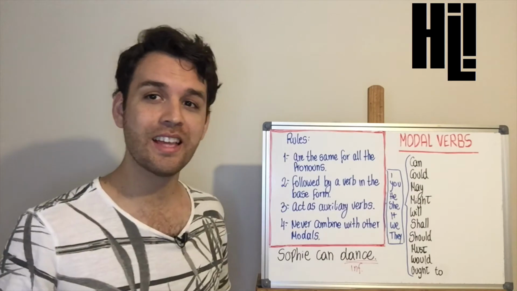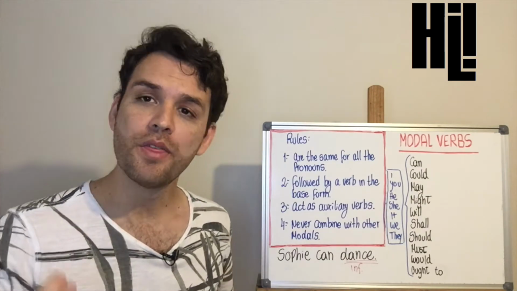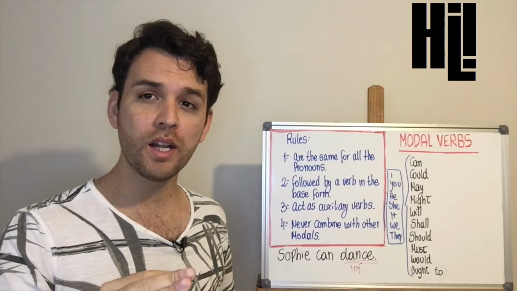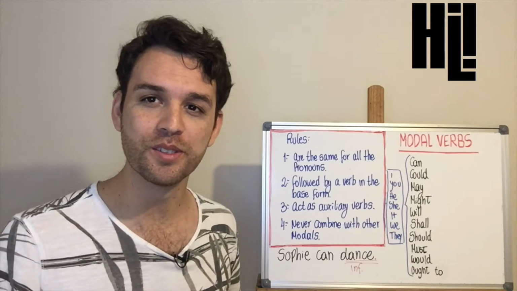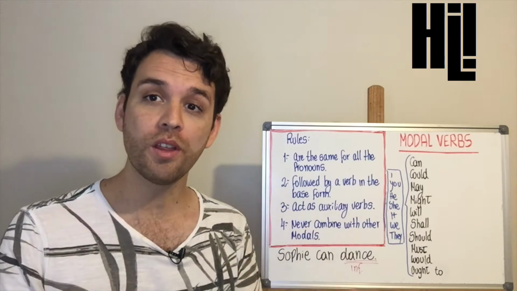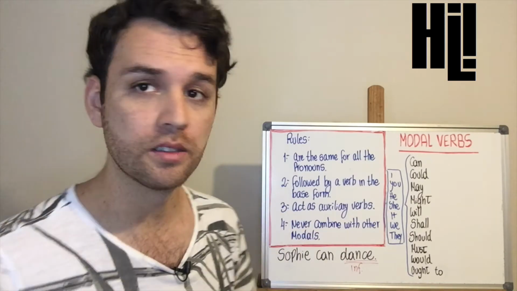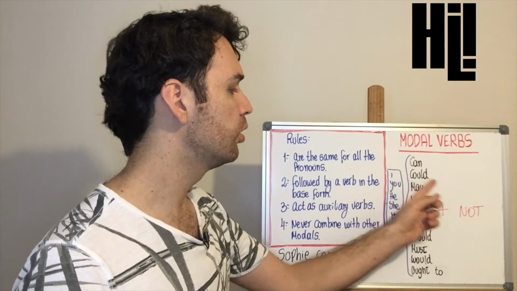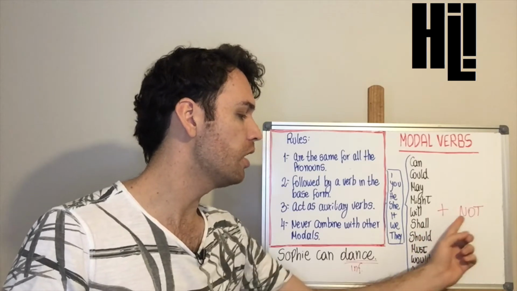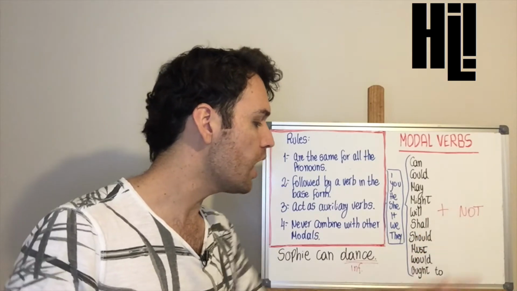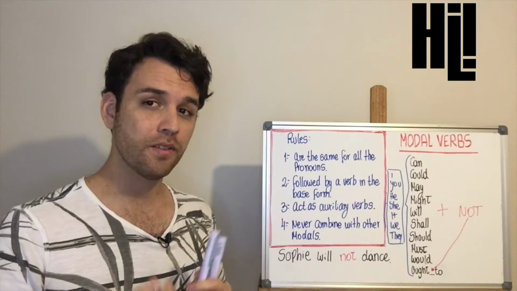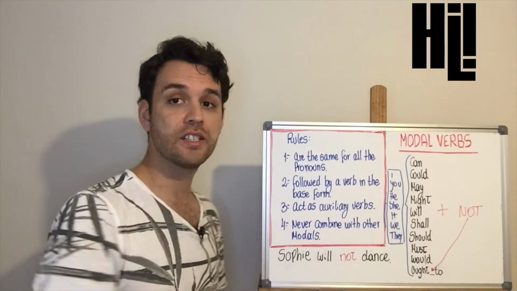The third rule says that they act as auxiliary verbs. That is to say, if we want to make a negative or an interrogative sentence, we will not need to use any other auxiliary verbs, because they do that work. In the cases of the negative sentences, the only thing we are going to do is to add not. That is how we have cannot, could not, may not, might not, will not, shall not, should not, must not, would not, and ought not to. An example of this would be Sophie will not dance.